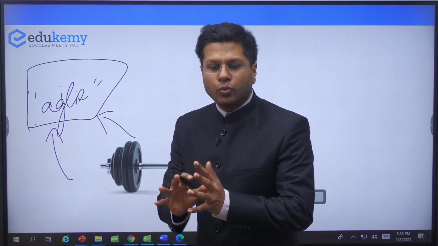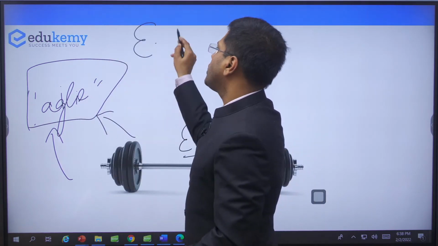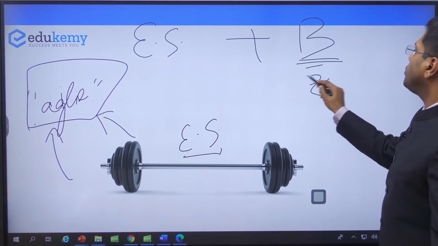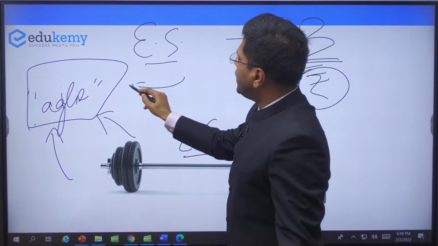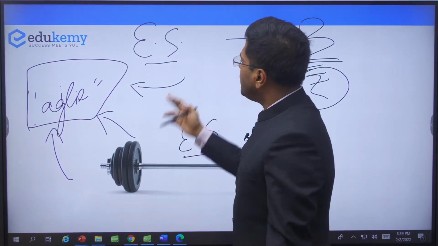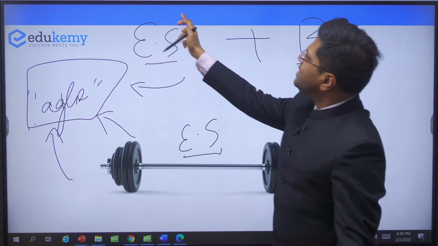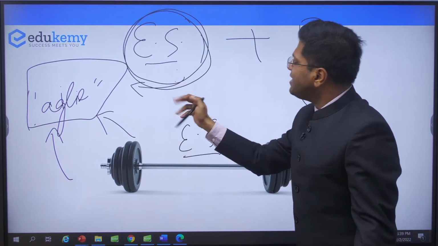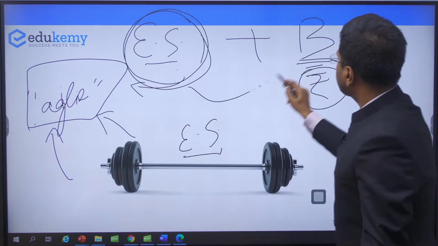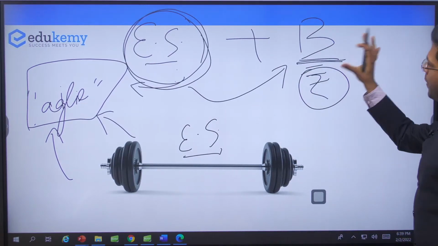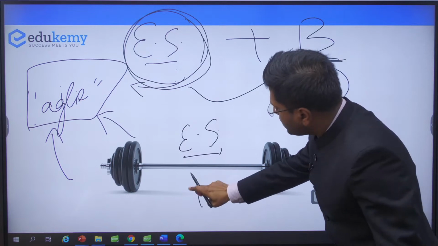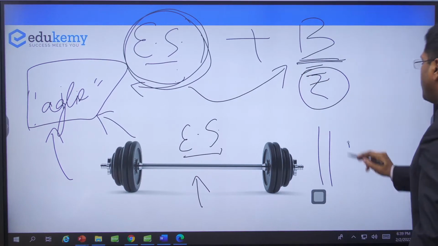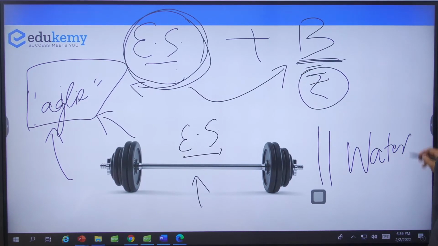So the economic survey largely was a different document, and the budget usually would be a different document. Budget would be how much do we want to spend. An economic survey is the survey of the economy in the past year, right? The state of the economy. But this time they have actually integrated the survey. This was the logical thing to do. What are the shortcomings? What are the good points? And in the context of the last 2 years, we have also prepared a budget. How much to spend, where to spend. And they have tried doing this through this barbell strategy. Now this barbell strategy is opposed to a waterfall strategy.